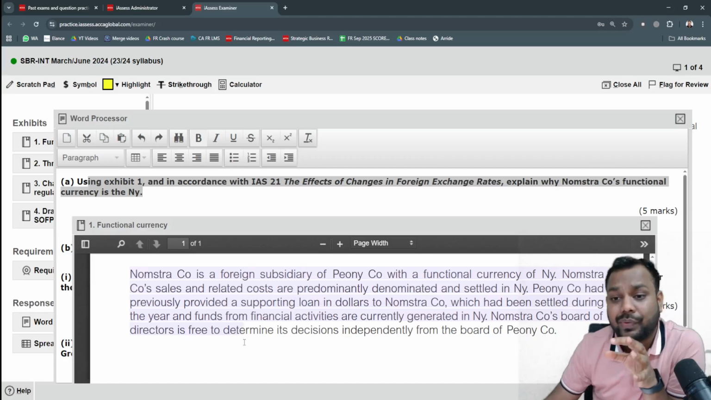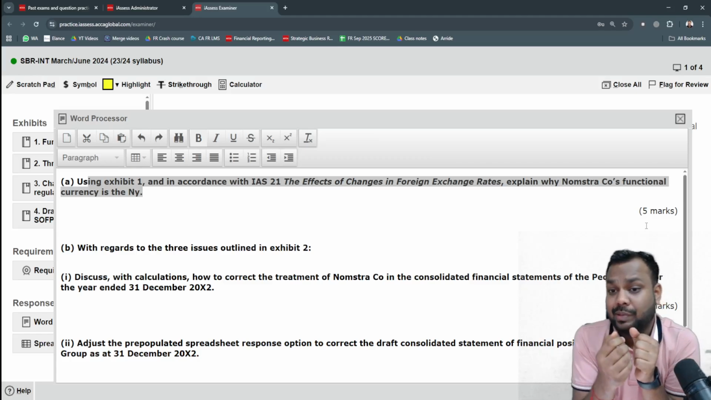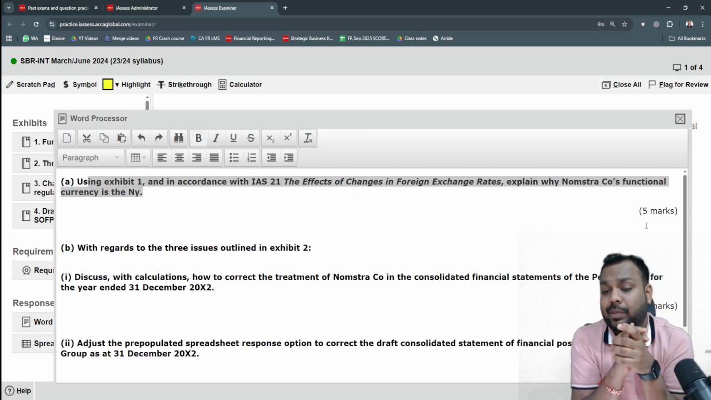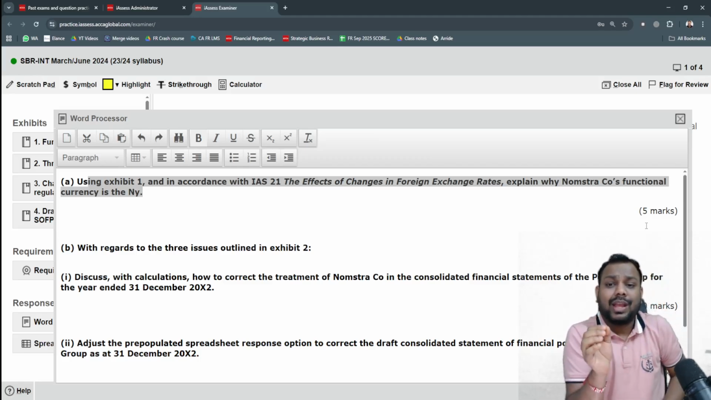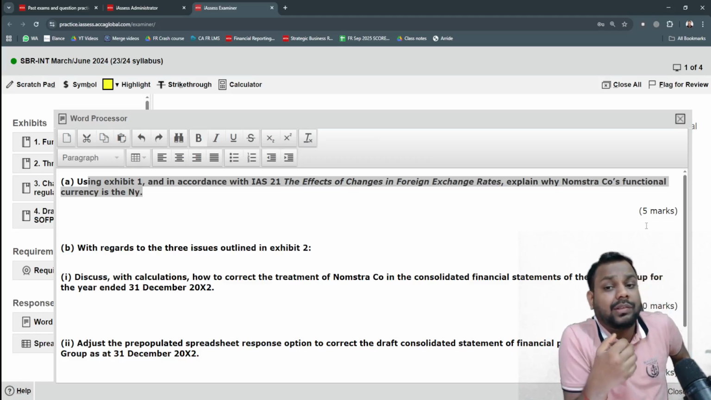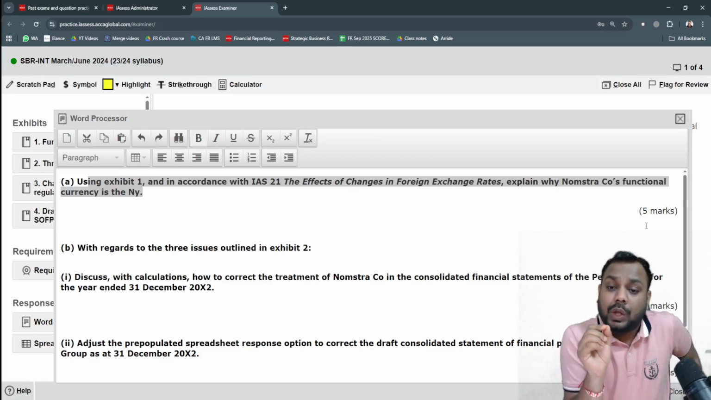Sir, what made the difference? The difference here is when you are reading the exhibits now, your mind knows exactly what to find in the exhibit. I'm not saying that you have to read the exhibit only one time, not twice. It might be the case that you have to read the exhibit twice, thrice, 4 times also. But what I'm trying to say here is read the exhibit with a purpose in mind.